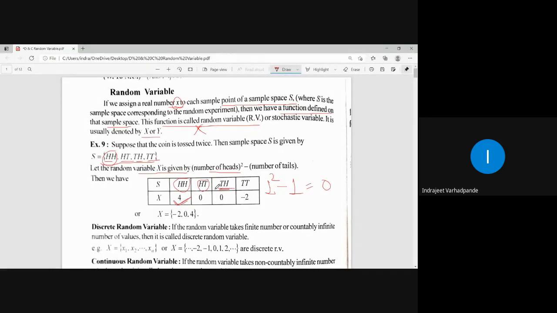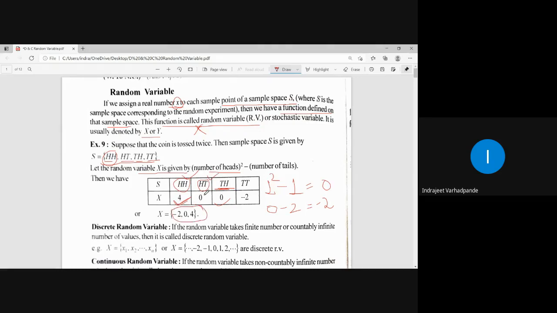In TH, how many heads are there? 1. How many tails? 1. Again, the answer will be 0. What is the number of heads here? 0. What is the number of tails? 2. So what will be 0 minus 2? Minus 2.